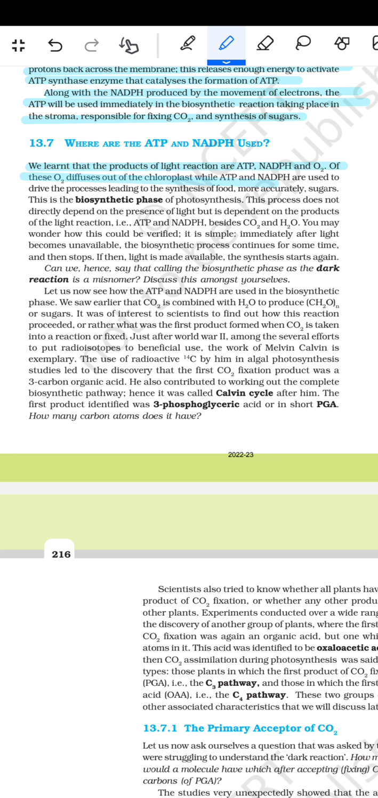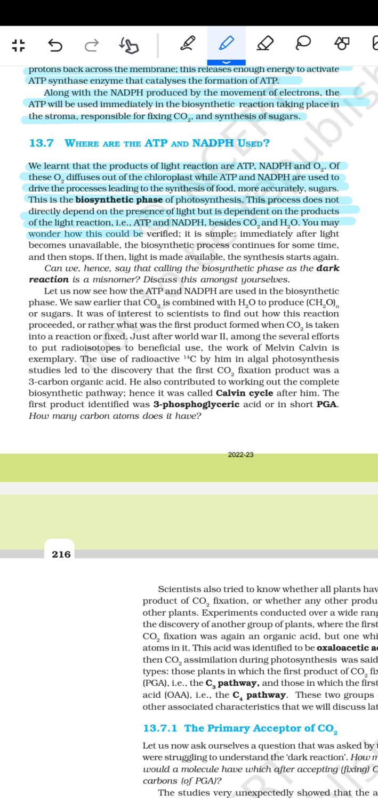Of these, O2 diffuses out of the chloroplast, while the ATP and the NADPH are used to drive the process leading to the synthesis of food, more accurately sugars. This is the biosynthetic phase of photosynthesis. This process does not directly depend on the presence of light, but is dependent on the products of the light reaction, that means the ATP and the NADPH, besides the CO2 and the H2O.